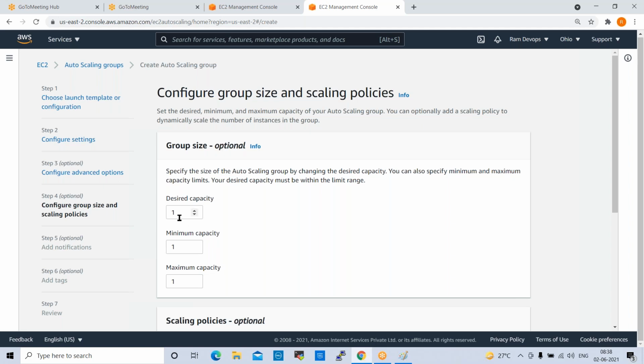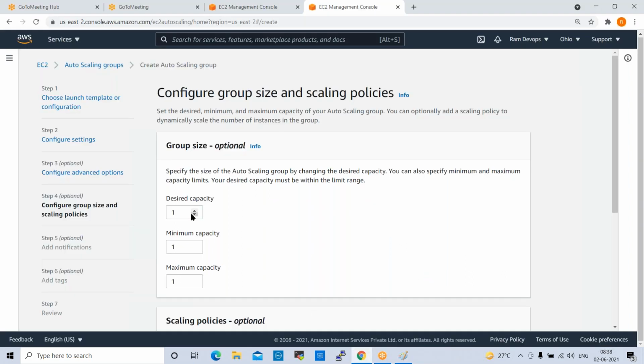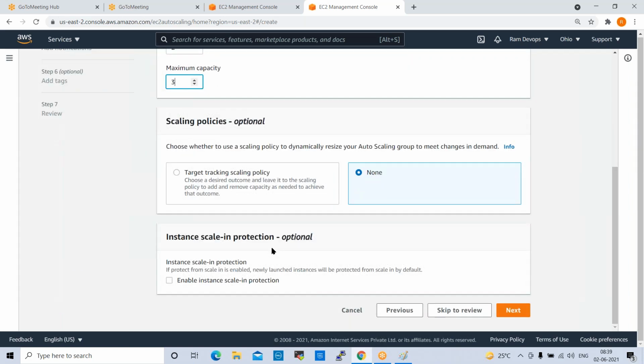So desired capacity. What is desired capacity? Server's desired capacity means base machines. How many base machines you require? Okay, so here I give 2 servers, just 2 servers. Minimum capacity 2 servers. Maximum capacity 3 servers. So in our project we gave desired capacity 25, minimum we gave 75, maximum we gave 200. So up to 200 it will increase whenever demand is high. Okay. Yeah. Go down here.